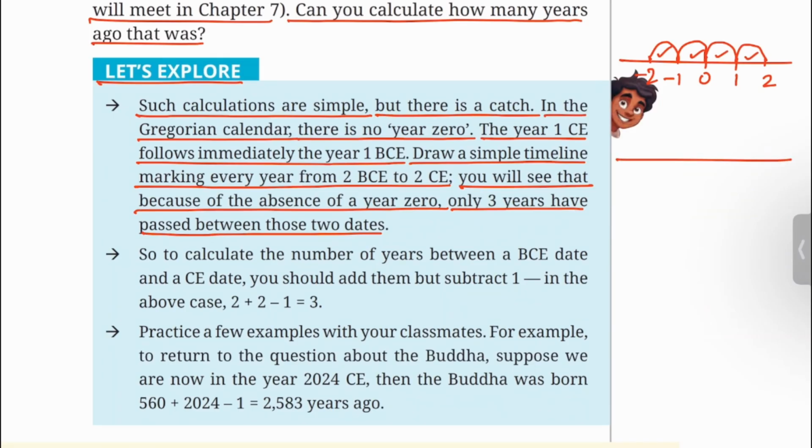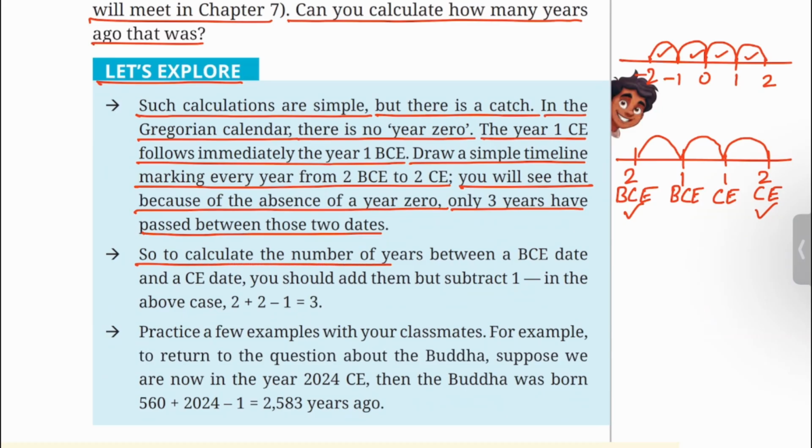But while counting the years from 2 BCE to 2 CE, you will note that there is no year 0. There is a gap of 1, 2, and 3 years between 2 BCE and 2 CE.